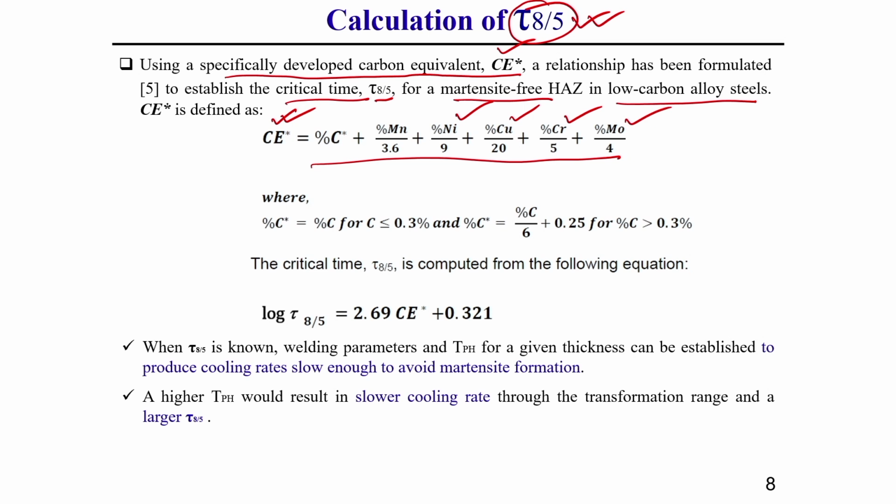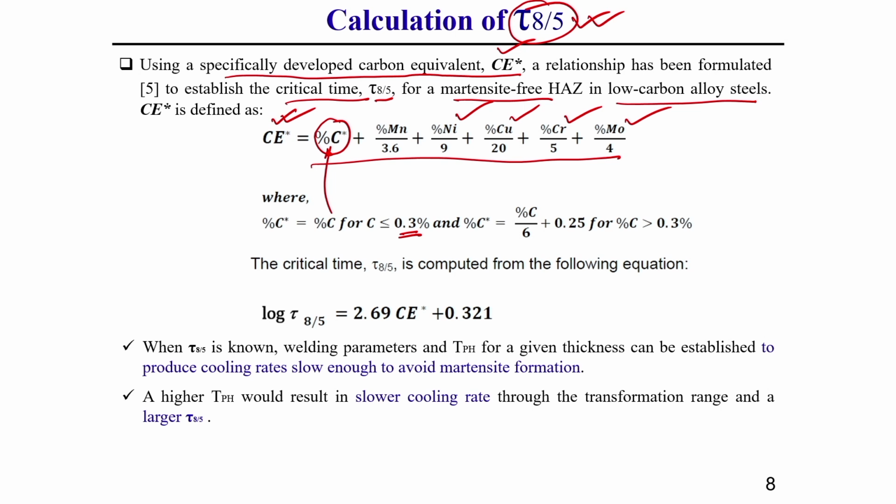And one thing you should keep in mind, this Ce star generally depends on the percentage of carbon of this low carbon alloy steel. If this percentage of carbon is less than or equal to 0.3, then directly we can put the percentage of carbon, so Ce star's carbon term is directly the percentage of carbon.